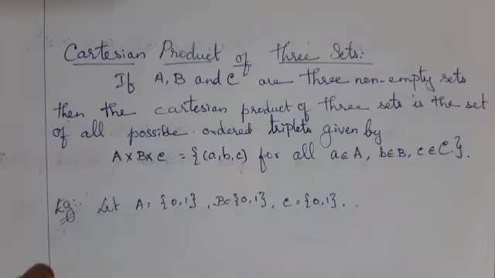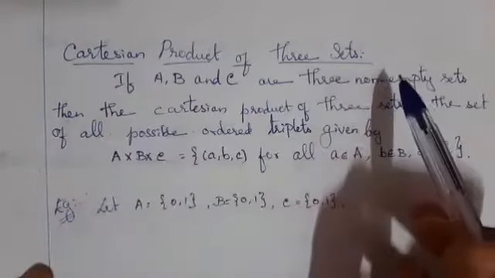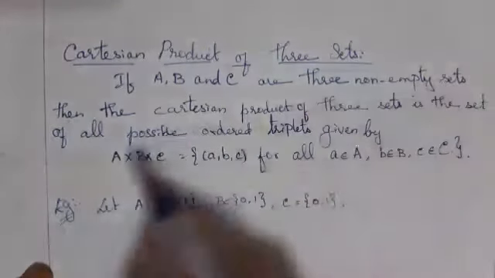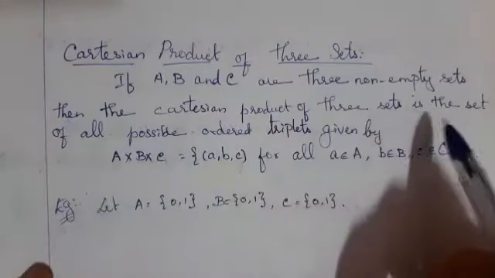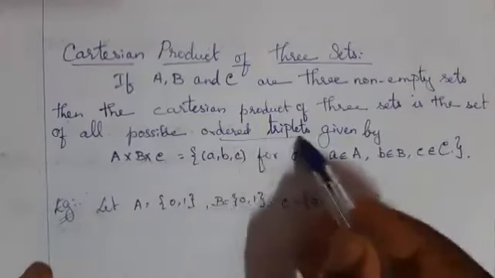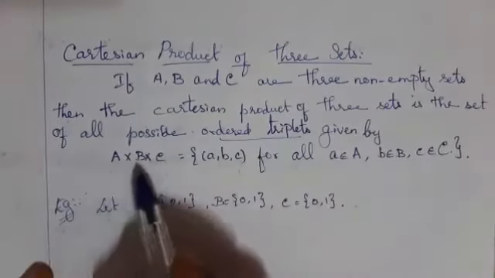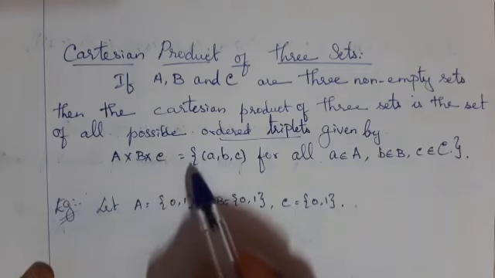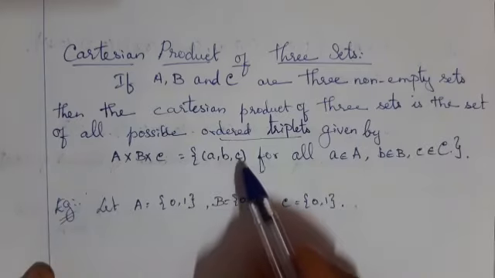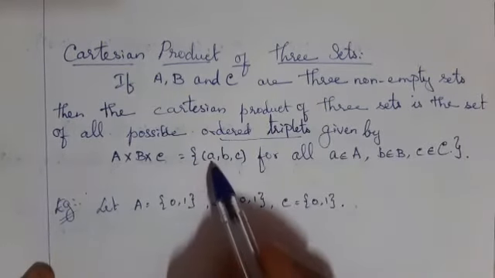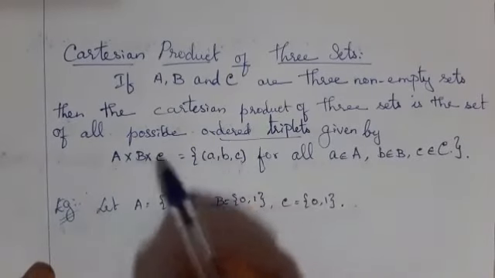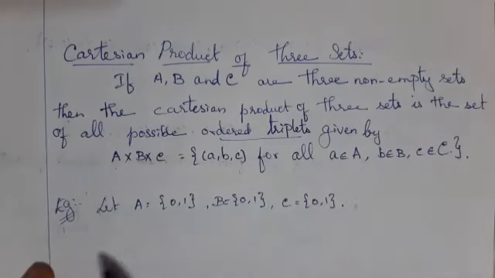One more thing: the Cartesian product of three sets. If A, B and C are three non-empty sets, then the Cartesian product of three sets is the set of all possible ordered triplets (a, b, c), where a belongs to A, b belongs to B, c belongs to C. Take one example.